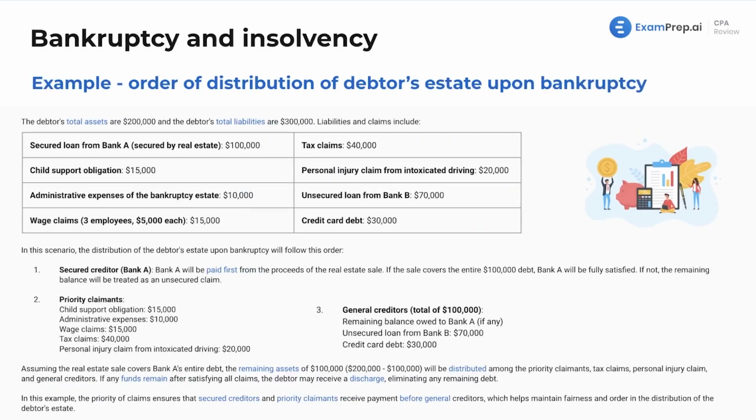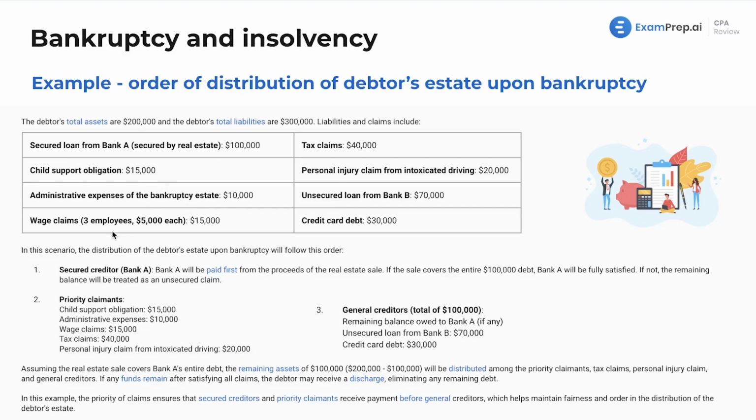Here we're going to see an example dealing with the order of distribution of that debtor's estate upon bankruptcy. Here we're going to see that the debtor's total assets are $200,000 and the total liabilities are $300,000. Yeah, I'd say that's insolvent for sure. And in the scenario, we are going to deal with the distribution of the bankruptcy estate in the following order. We see here, we've got a bunch of different items, and this is pulling pretty much what we got on the prior slide as well. Seeing some secured loans, child support obligations, credit card debt, unsecured loans, taking a look at that as well.